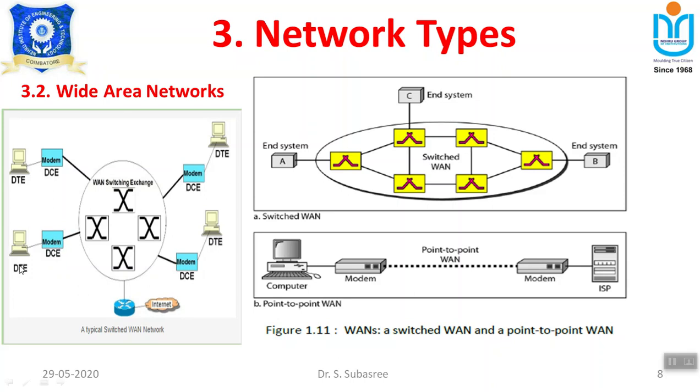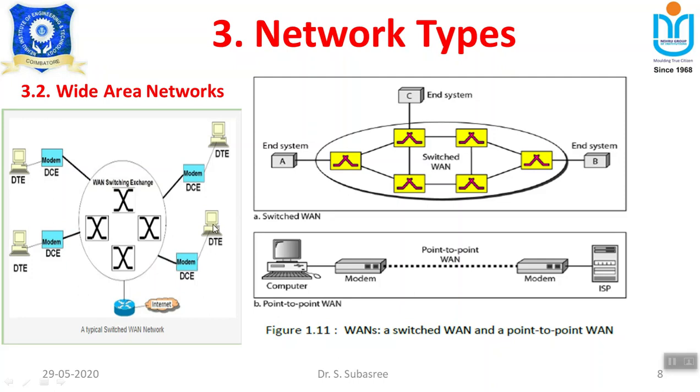Whatever information is forwarded by this DTE will be converted from analog to digital signal, and then handed over to the switches. Suppose I am using a wireless medium, so here it will be in the form of an analog signal, and this modem will convert the analog signal to digital, and then it will communicate through the switches.